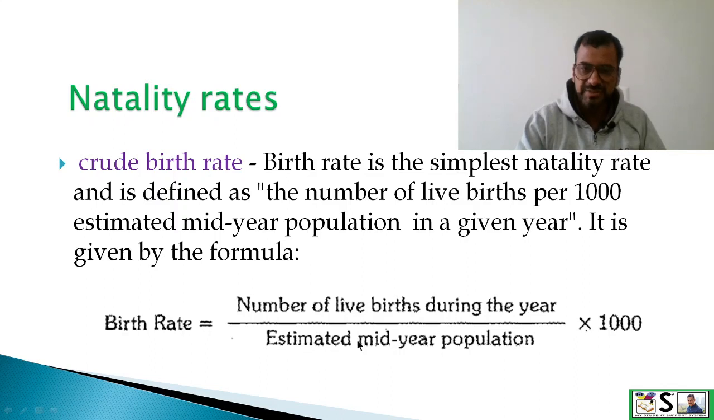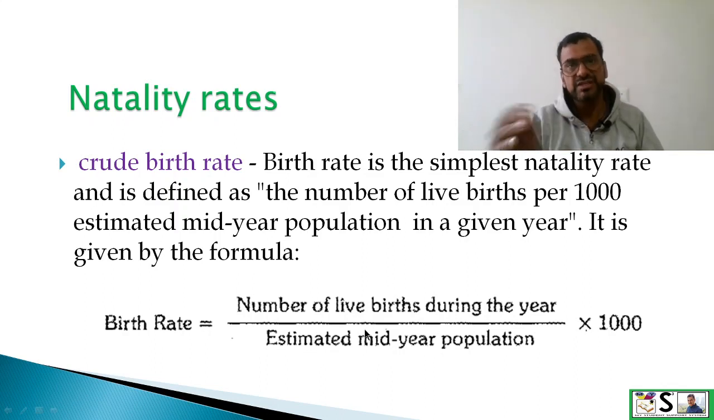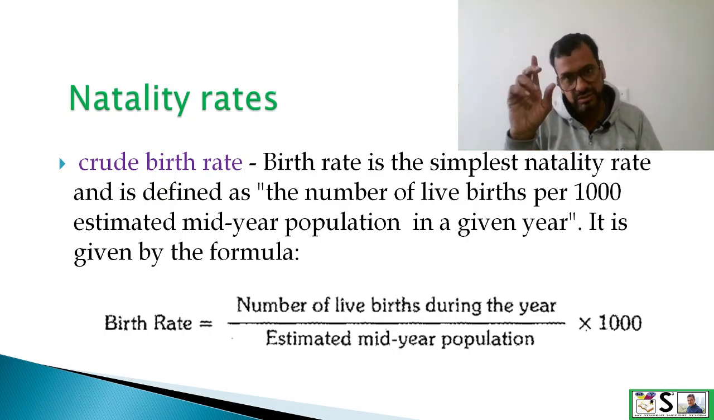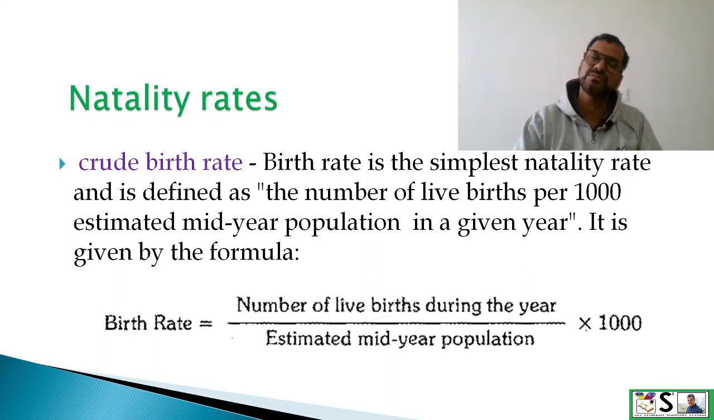Why do we write estimated? Estimated means when we take an average, we estimate the mid-year population of June and July, or we can also estimate by taking average of the whole year. That's why we call it estimated mid-year population.